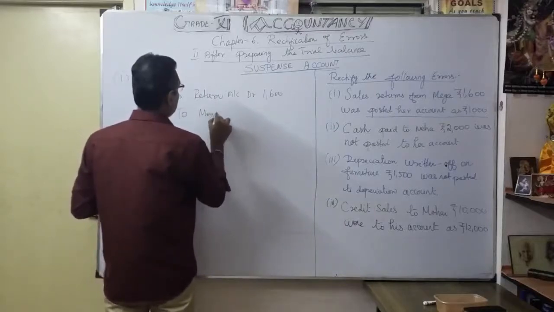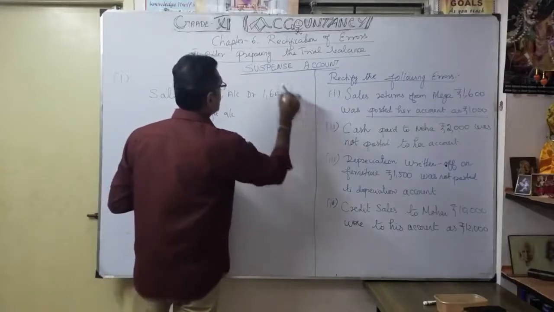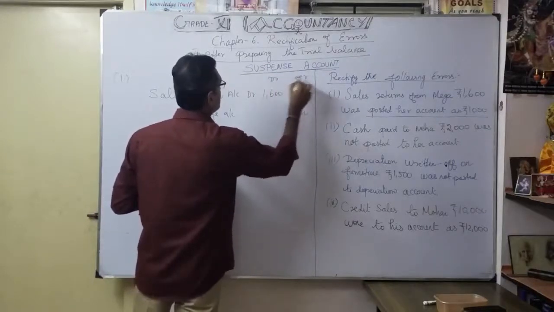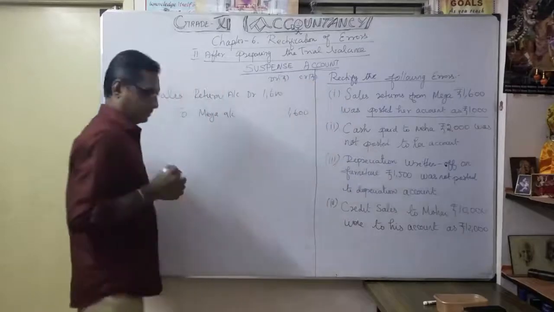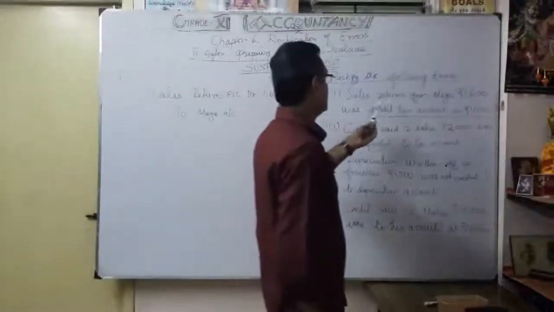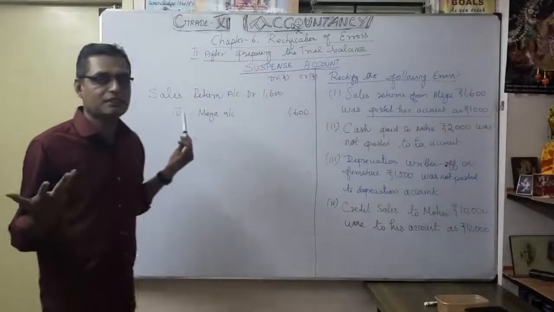This is the journal entry we are going to pass, isn't it? So this is the transaction: sales return from Mega, 1600. If they wrote the journal entry like this, there is no error.